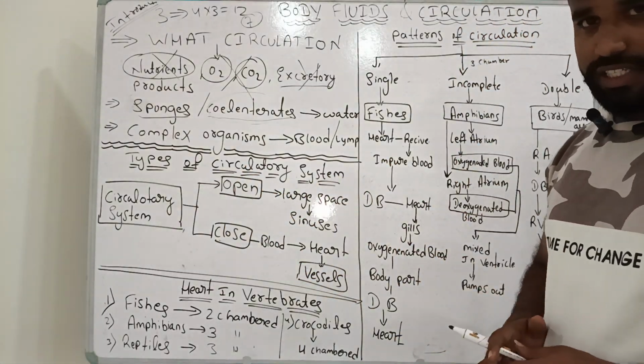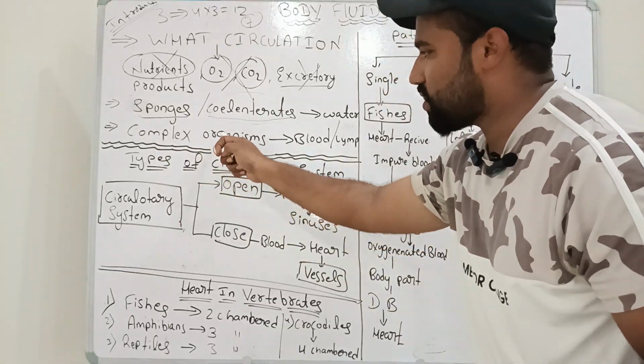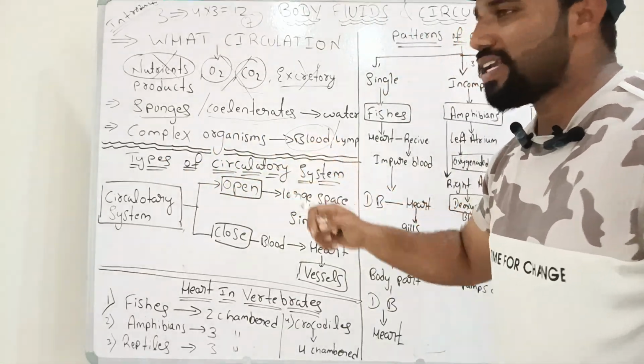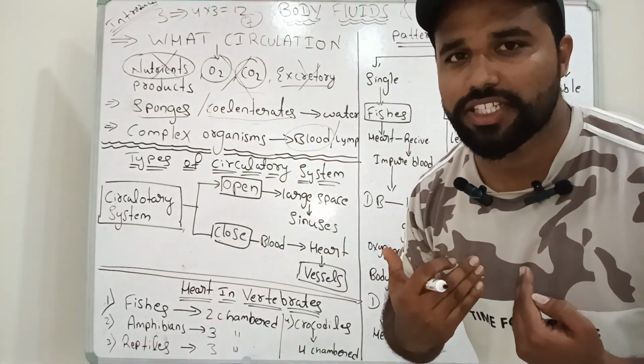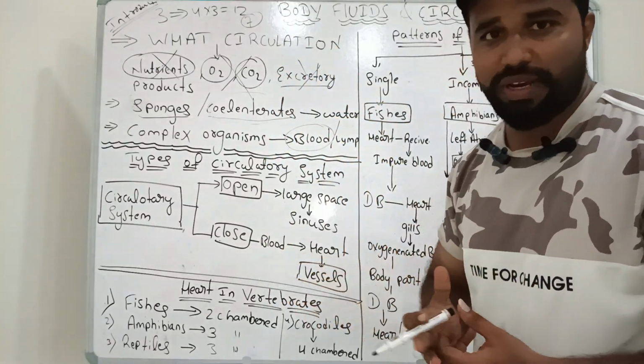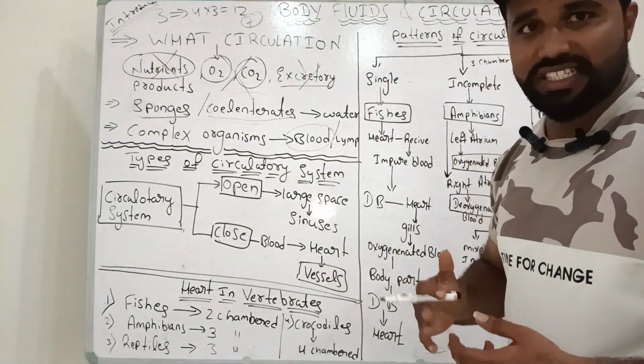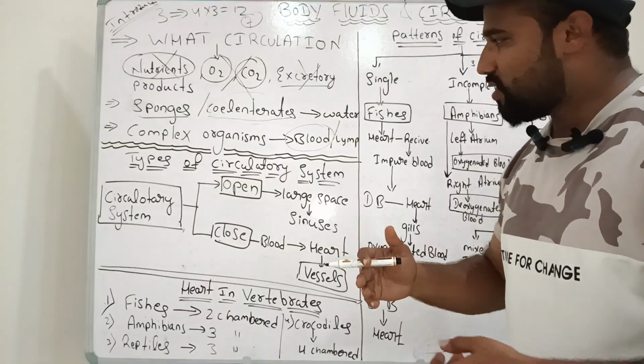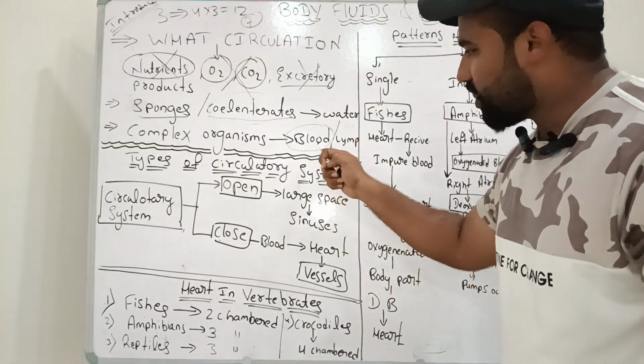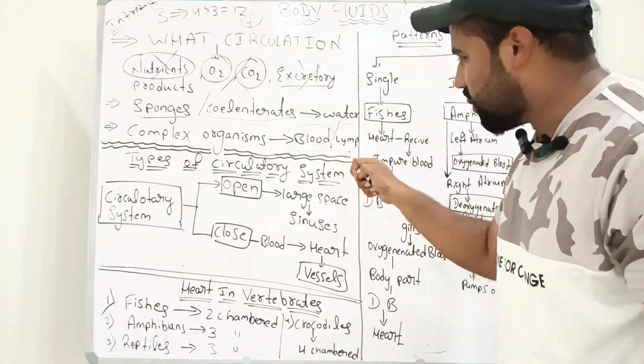And in complex organisms, how does the circulation take place? With the help of what? Blood. Complex organisms means what? We are the complex organisms. Our body is made up of many complexities. And higher animals, mammals. In mammals, the circulation takes place by blood as well as lymph.